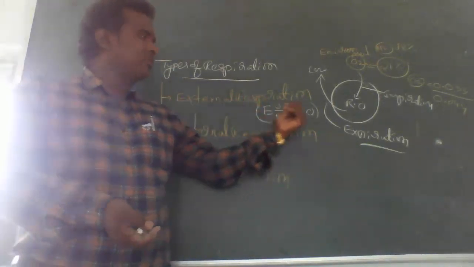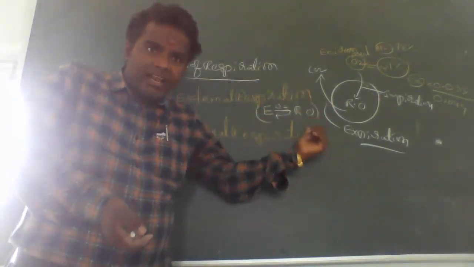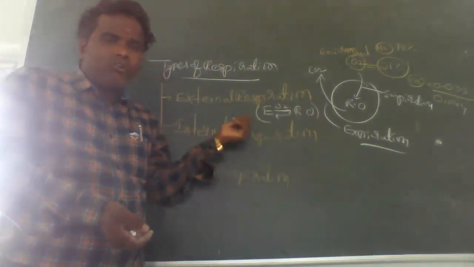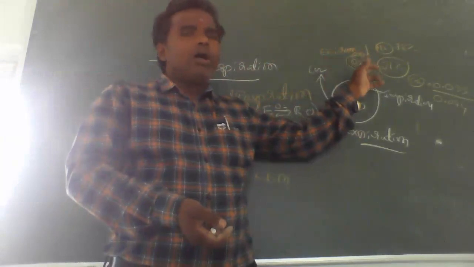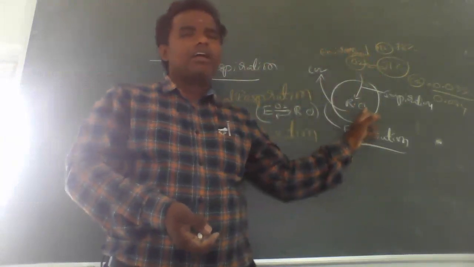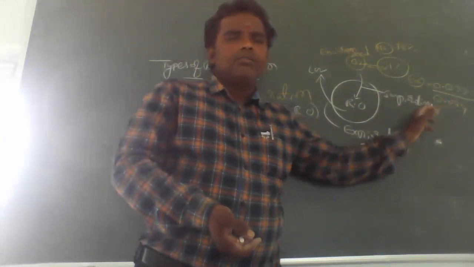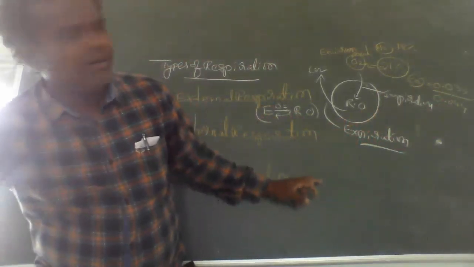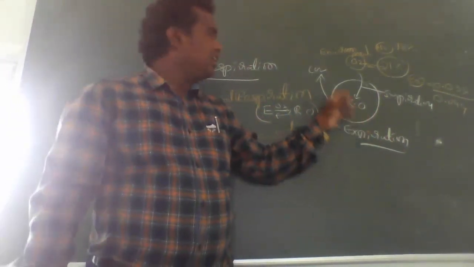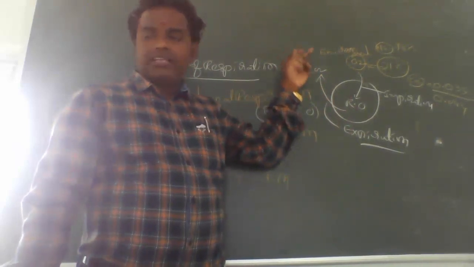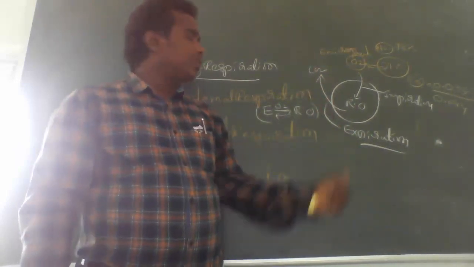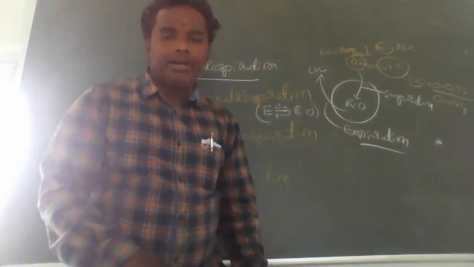From the environment to the respiratory organ, the oxygen is inhaled. From the respiratory organ to the environment, the oxygen is exhaled. The inhalation of oxygen from the environment to the respiratory organ is called inspiration. From the respiratory organ to the environment, the carbon dioxide is exhaled. That is called expiration. That is very, very important.